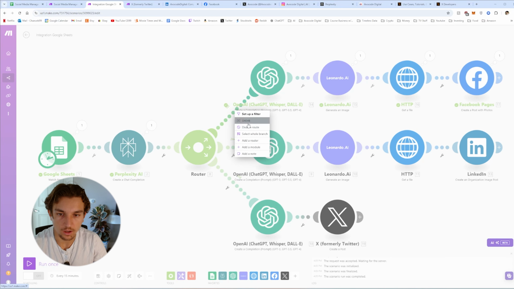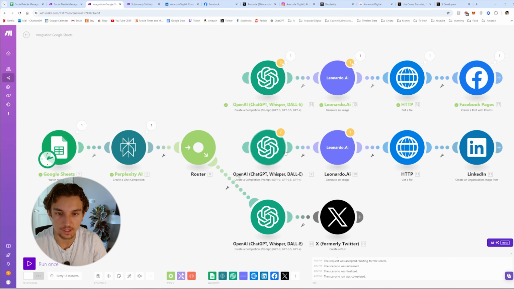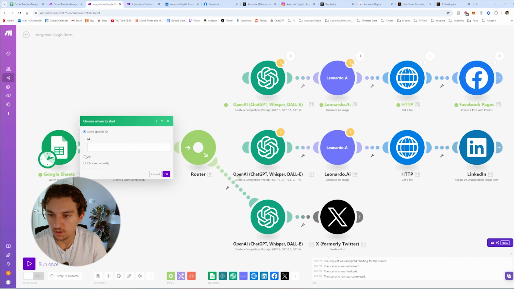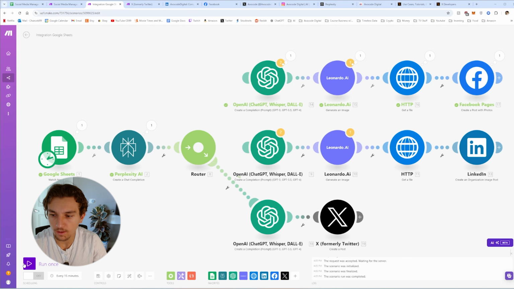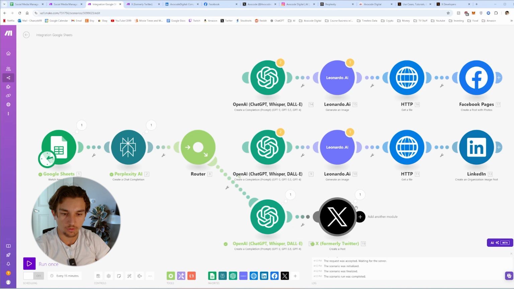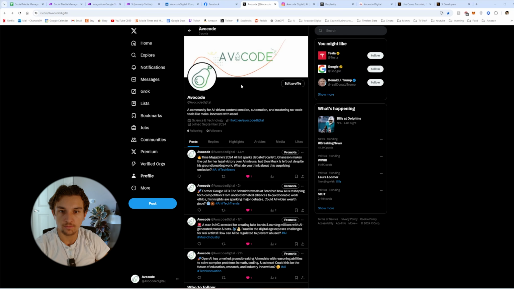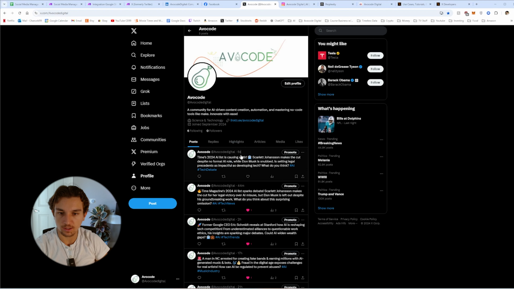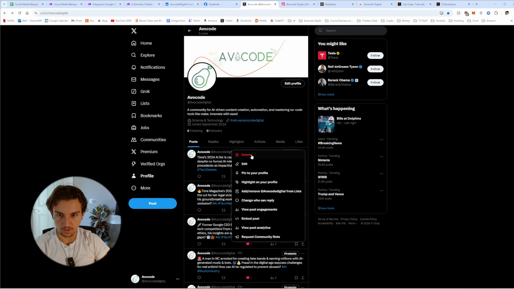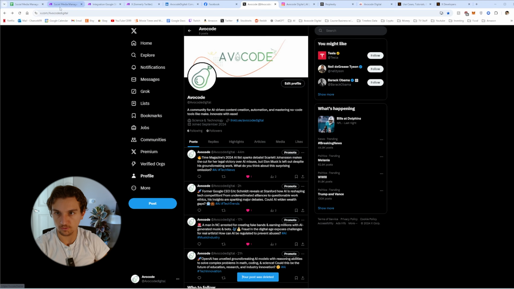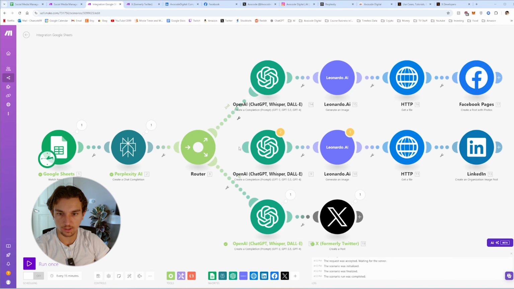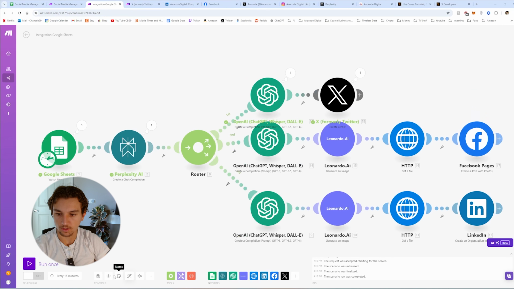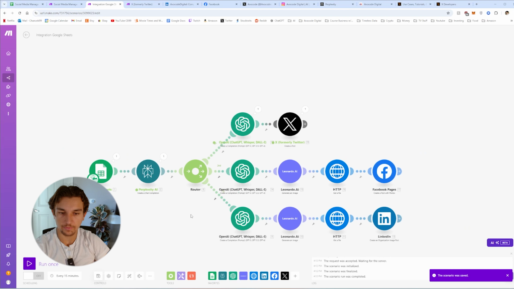Let's unlink these two because we already tested these. And let's choose restart all and run once. Okay, looks like it created the tweet here. Let's check it out. Okay, yep, 6 seconds ago it created this tweet. Let's delete that because that was just for a test. Let's go back here, relink these. Let's auto align. Let's save.